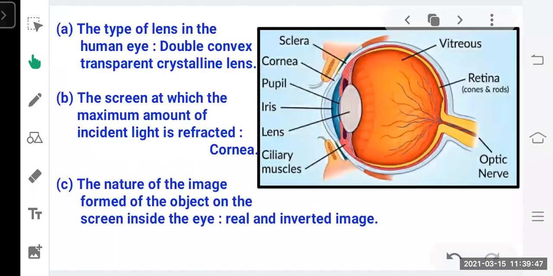Okay. Now this is the diagram. You have to draw it, so practice this diagram from your textbook. The type of lens in the human eye is a double convex, transparent, crystalline lens. The screen at which the maximum amount of incident light is reflected is the cornea. This white part is called the cornea, as you can see. The nature of the image formed of the object on the screen inside the eye is a real and inverted image.